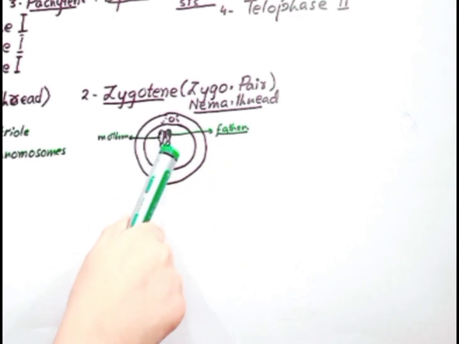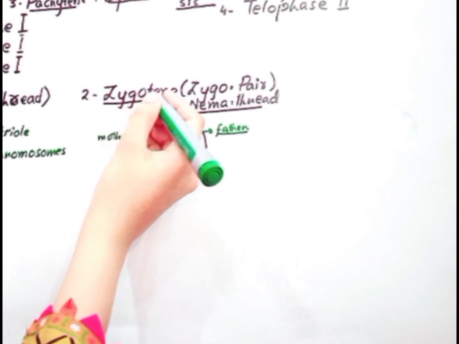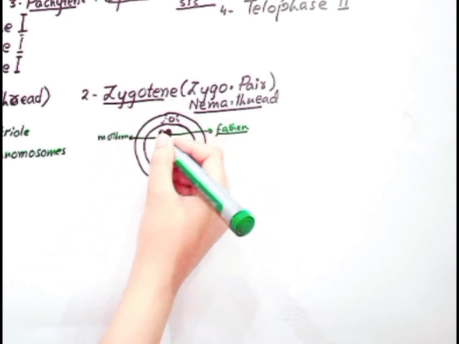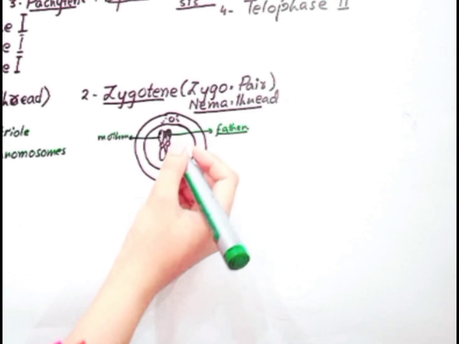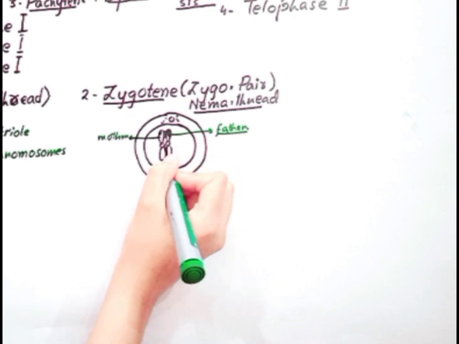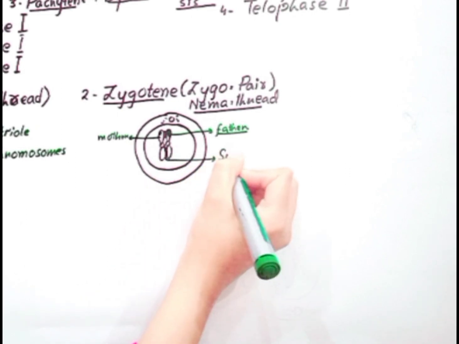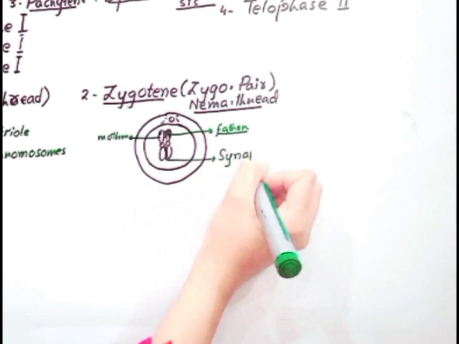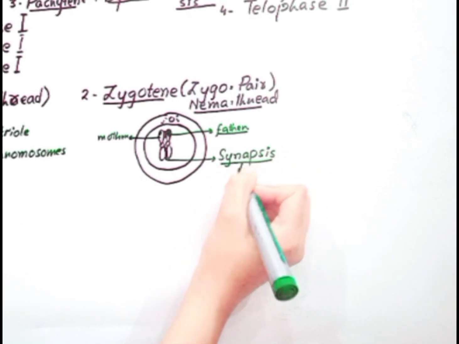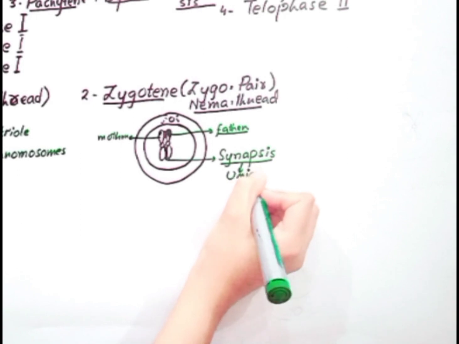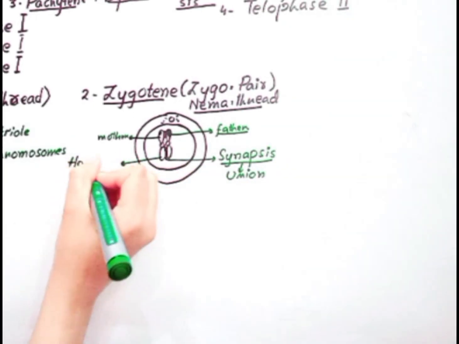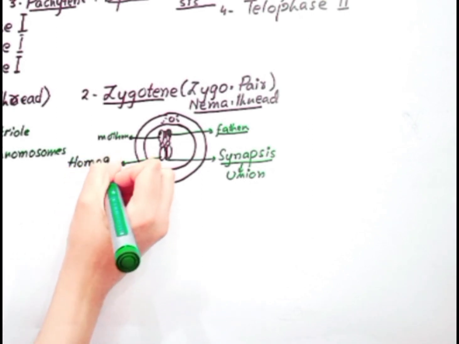So during the zygotene substage, these homologous pairs of chromosomes attract each other. Their attraction or union is called synapsis. Synapsis means union, the pairing of homologous chromosomes, the chromosomes which have similar characters.